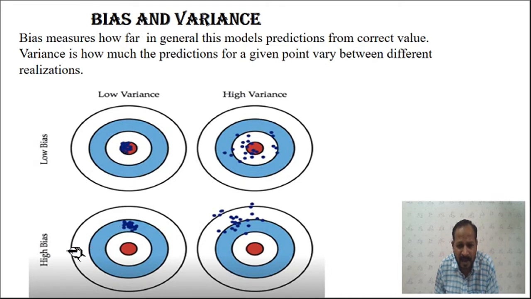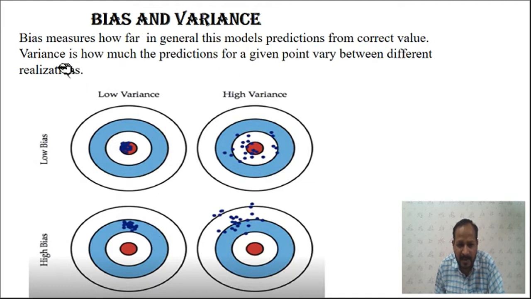When you go for higher bias, the predicted value is very far away from the actual value. So you can say it has a higher error. Whenever the predicted values are far away from the actual values, or the error is larger, you can say it has higher bias.